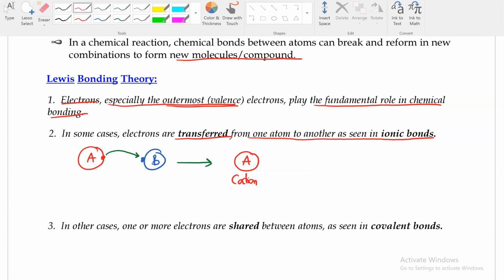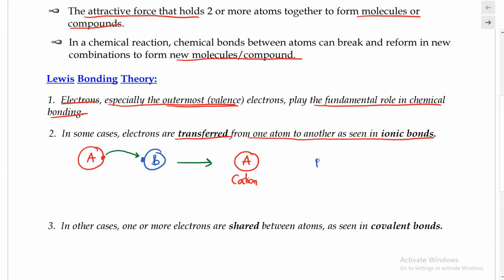And as for atom B, it has gained an electron from atom A, so now it has two electrons, and it becomes an anion. The cation and the anion are then attracting each other, and this attraction is what's holding these two atoms together. We call this the ionic bond, which happens due to the transfer of electrons between atoms.